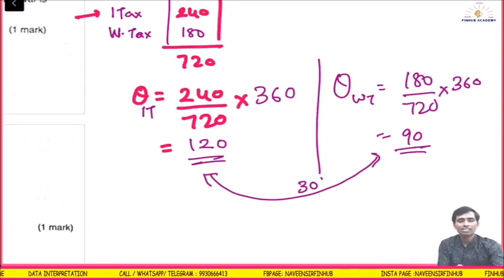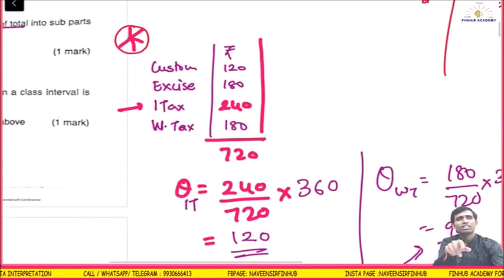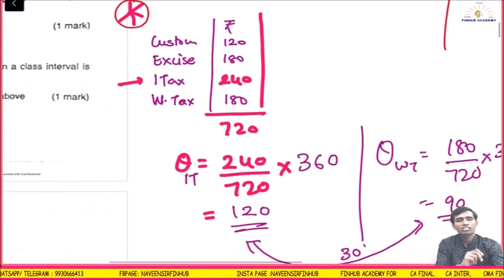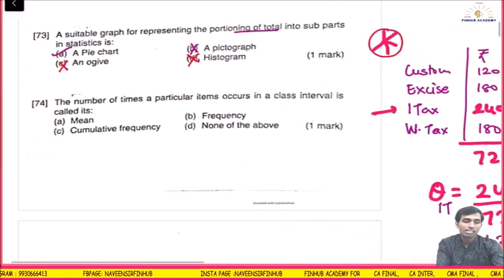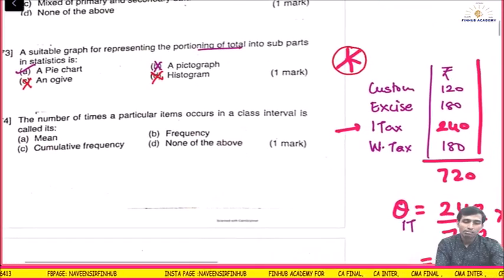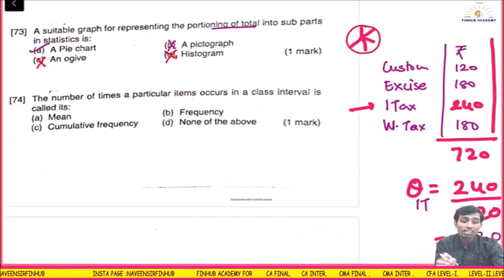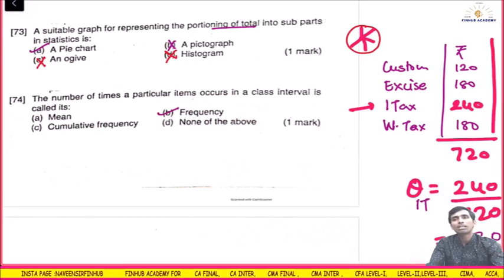Why did I do this type of question? It is asked in the exam. I don't know whether it will come in the recent exam or not, but these types of questions you have already done. So this is what the pie chart is. Pie chart questions can come. The number of times a particular item occurs in the class interval is called what? Frequency. How many times a number comes is called frequency, right? Next.